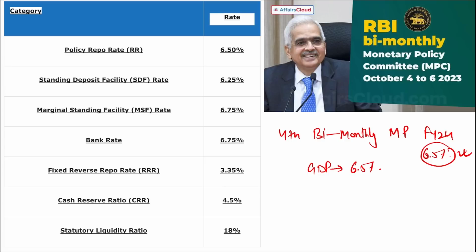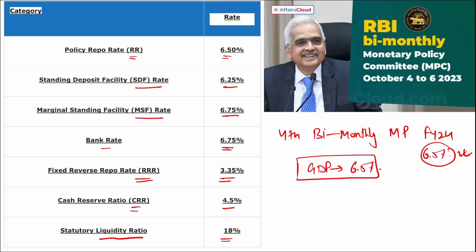Then apart from this, these are some of the rates that you should know. For example, first is your policy repo rate, that is 6.5%, SDF rate 6.25, MSF rate 6.75, bank rate 6.75, fixed reserve repo rate 3.35, cash reserve ratio 4.5%, and statutory liquidity ratio at 18%. Right? So remember these rates. Direct questions from these rates can be asked. Correct? And the GDP estimate is also important, that is for fiscal year 24 to be 6.5%.